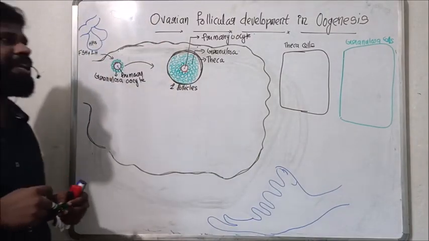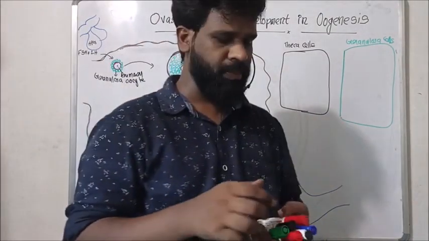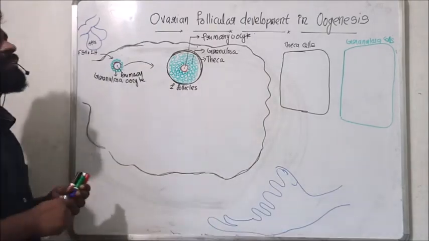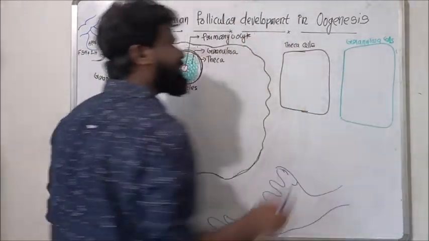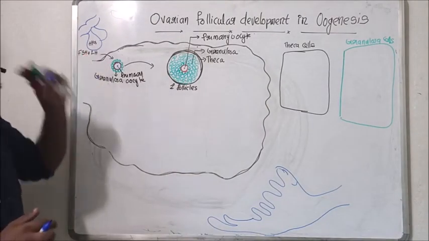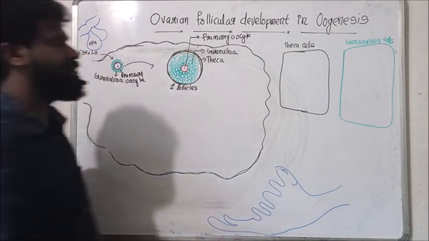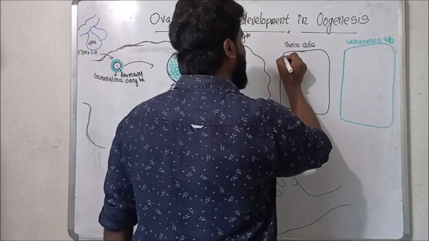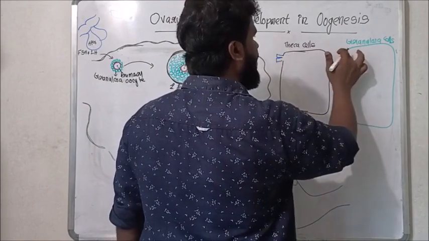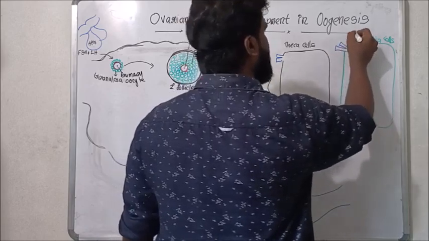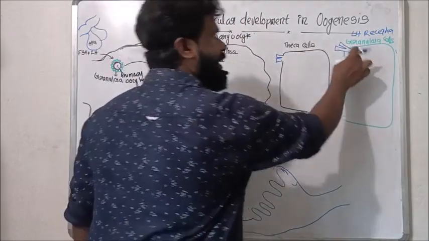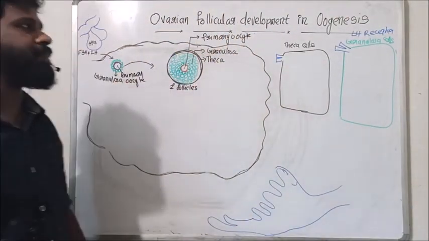Both theca cells and granulosa cells are competent to LH; both have LH receptors.